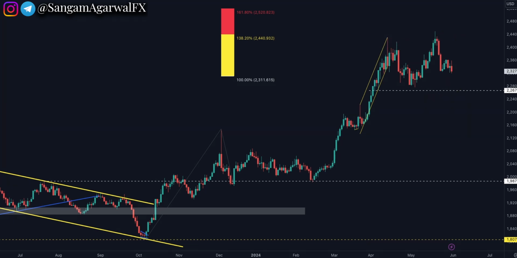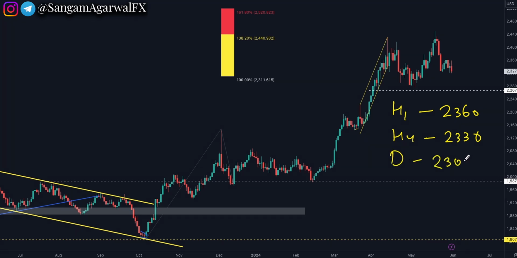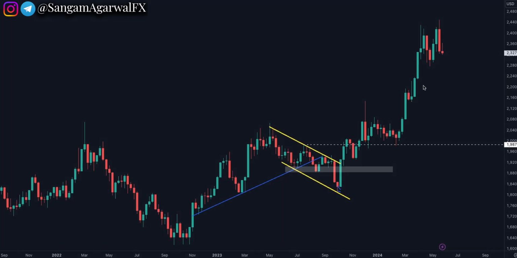So on the intraday H1 chart you have the 2360 level, on the H4 chart you have the 2330 level. On the daily chart you have a sideways range between 2300 and 2400. So the H4 chart is giving you a clear chart pattern, a trend line tested 3 times. The H4 chart is also giving you a clear chart pattern, a static horizontal support tested 3 times, and the daily is giving you a clear chart pattern, a sideways range.